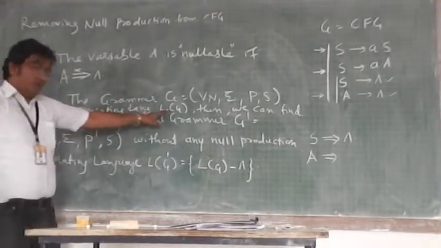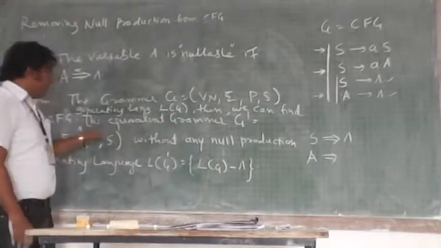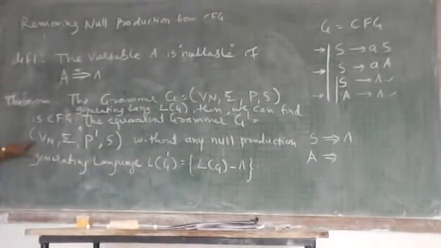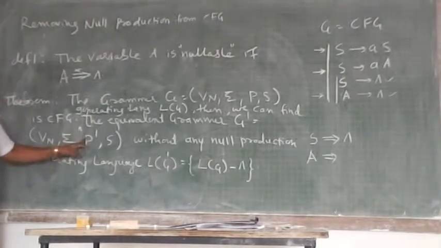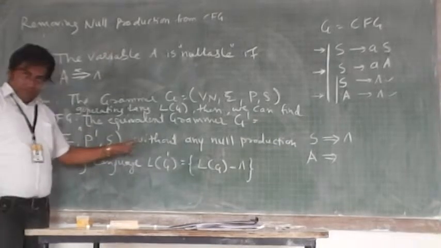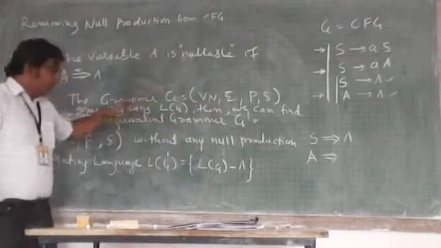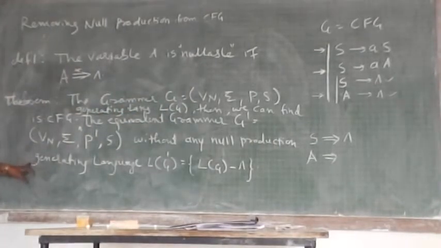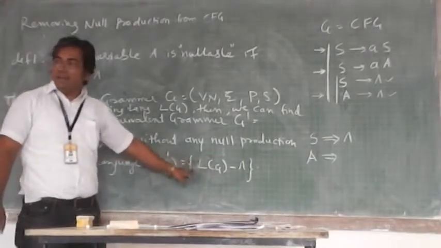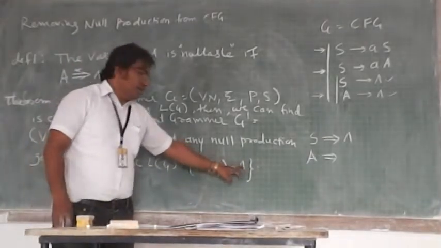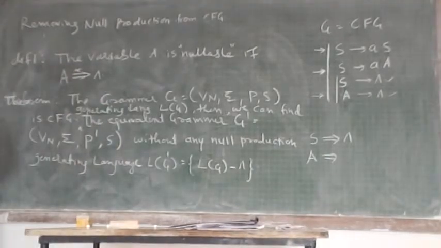language L(G), then we can find an equivalent grammar G dash with a reduced number of productions, and this grammar will not have any null productions. In that case, the grammar will be generating the language L(G), lacking only the single null string. Okay?